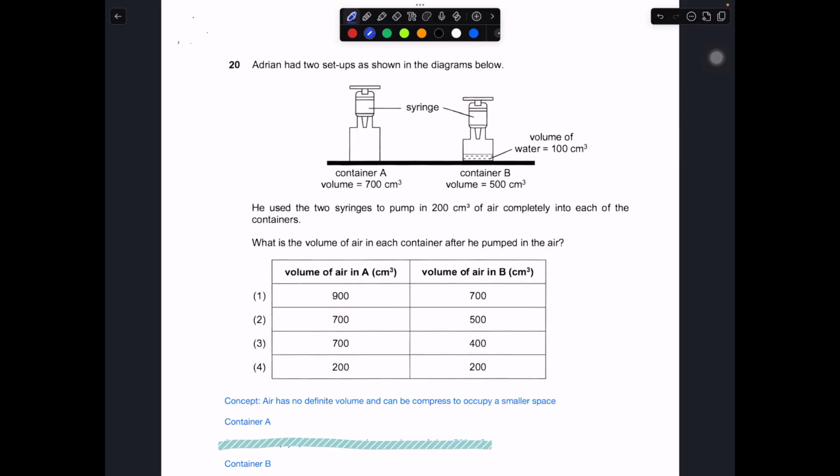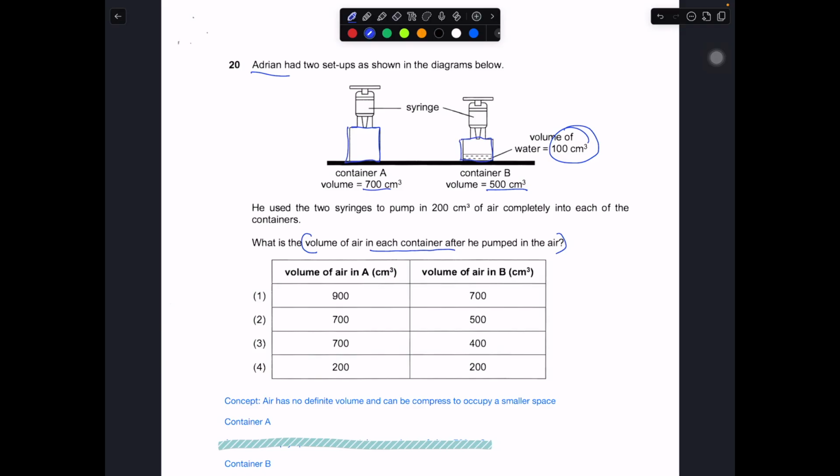Question number 20. Adrian got 2 setups as shown in the diagram below. We have container A versus container B. Container A has 700 centimeter cube, while container B has 500 centimeter cube, and it contains some water of 100 centimeter cube. He pumped 200 centimeter cube of air into the container completely using the syringe. What is the volume of air in each container after he pumped the air? I just want to know what is the volume over here.